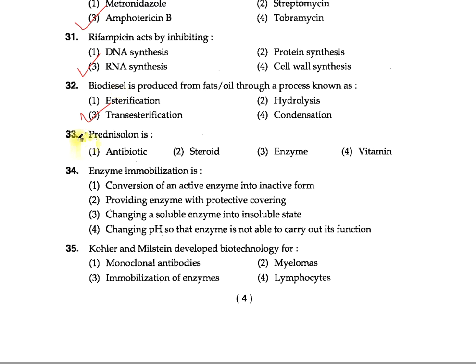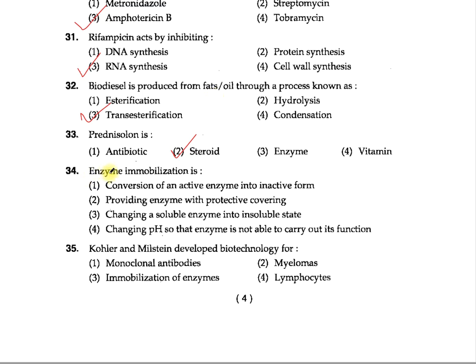Question number 33. Prednisolone is 1 antibiotic, 2 steroid, 3 enzyme, and 4 vitamin. The correct option is the option 2, steroid. These are the corticosteroids which decrease the inflammation while suppressing the migration of the neutrophils.